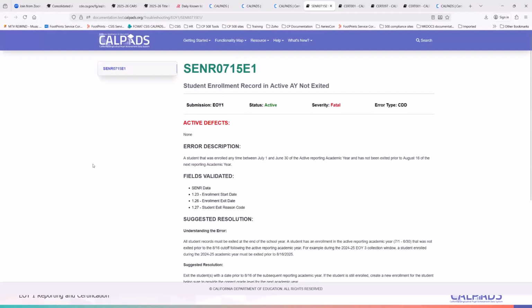If that is the case, then you can just leave this error as is until you're certain that all of your students are done with testing in LPAC or CAASPP, and then you can submit your SCNR exit file to CalPADS. Once that's submitted, then this error will clear.